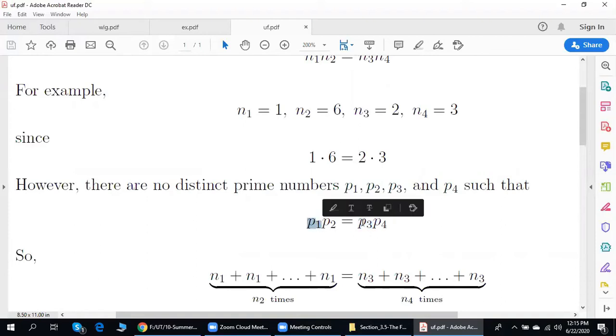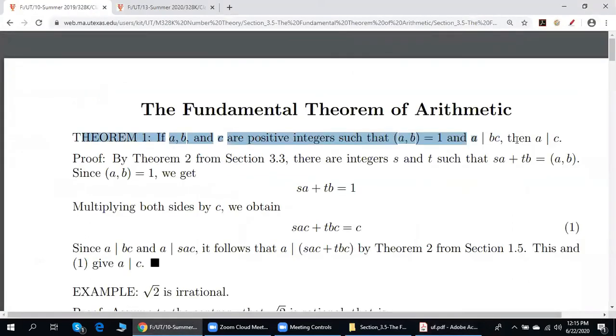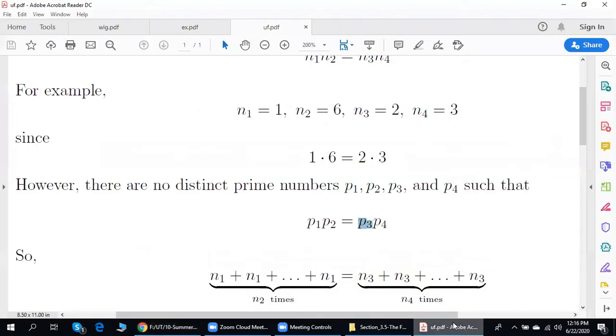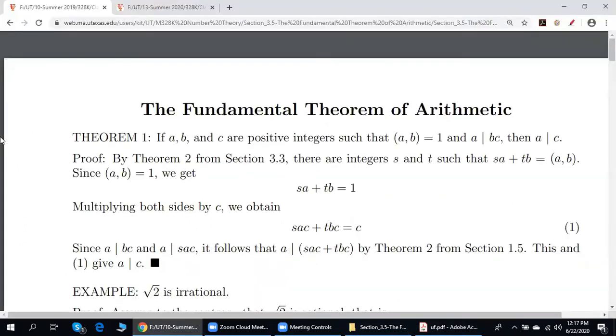Since P1 divides P3 P4, and since P1, P3 are relatively prime, by theorem 1, P1 divides P4. This is impossible because P1 and P4 are distinct prime numbers. We're done. Nice. Thanks. So theorem 1 is actually a really powerful result.